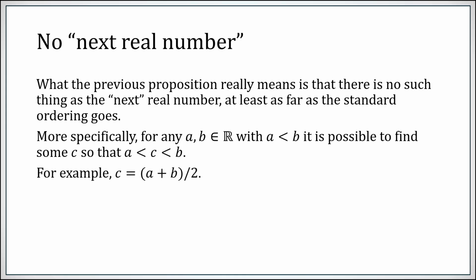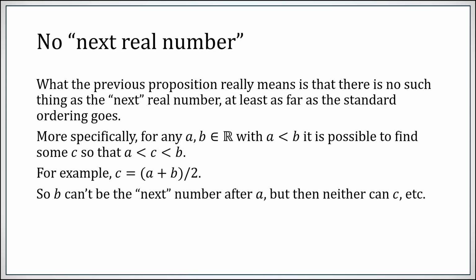So for example, you can simply take the midpoint, a plus b over 2. So there is no such thing as the number that comes after a, because you could find a c in between it. But c can't be the next number after a. You can find something in between a and c, and so forth and so forth.